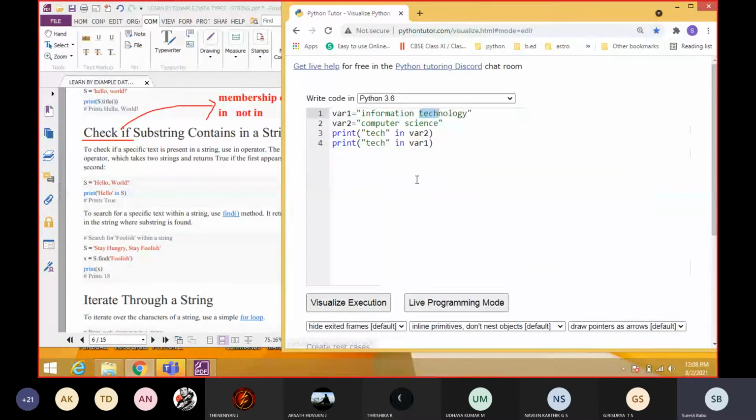So by using this you can give any program. Okay. Understood, students?